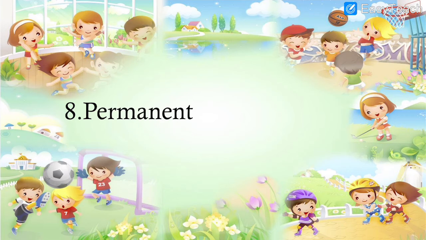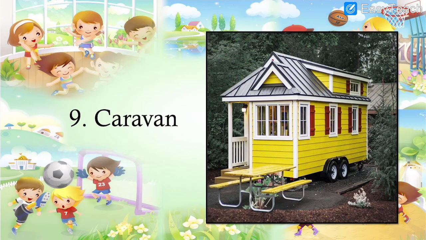Permanent. So we had learned that most houses around us cannot be moved from one place to another, and these are called permanent houses. We had learnt about the permanent houses, the buildings around us, the Pakka house are the permanent houses. Then number 9,